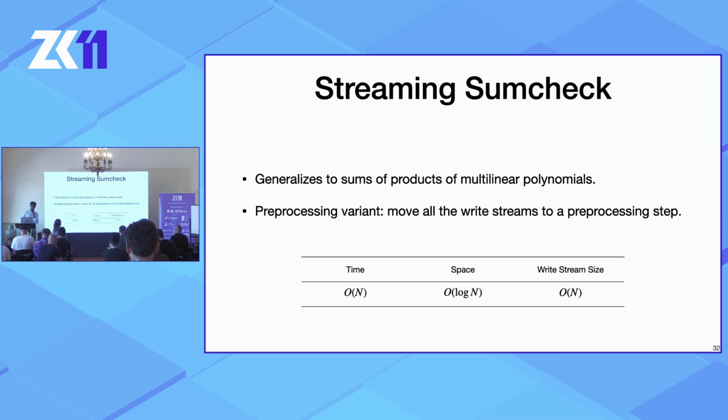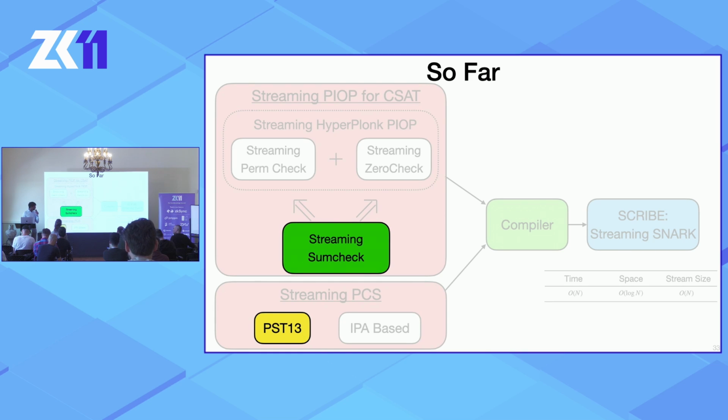And again, to go over our efficiency, the streaming sumcheck prover required linear time, logarithmic memory, but linear streams. So that was the streaming sumcheck. Now let's look at the streaming version of the PST13 protocol.